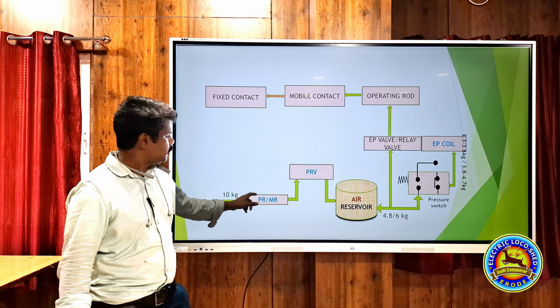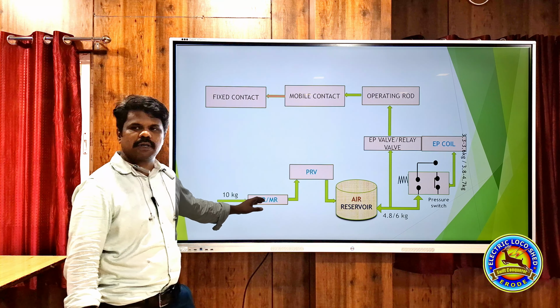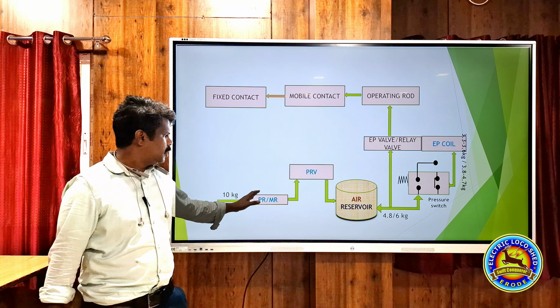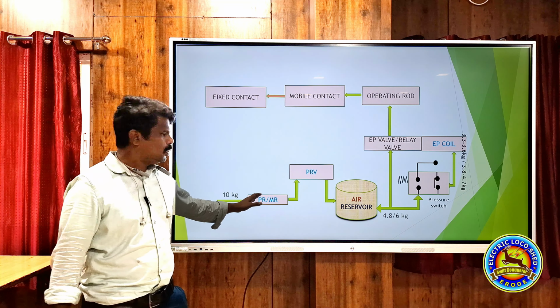10 kg incoming was given. In the main reservoir, MR will be 10 kg available. It will be given to the PRV. PRV means pressure reducing valve. What this PRV does is reduce this 10 kg or 8 kg PR to 6 kg in case of Schneider VCB, or 4.8 kg pressure in case of AAL VCB. So up to this point the pressure will be around 10 kg if it is MR, or 8 kg if it is PR. After the PRV, the pressure will be 4.8 kg in case of AAL and 6 kg in case of Schneider VCB.